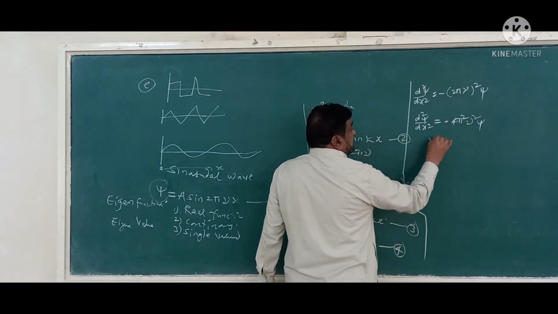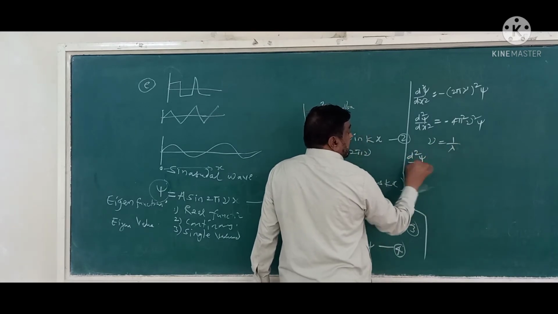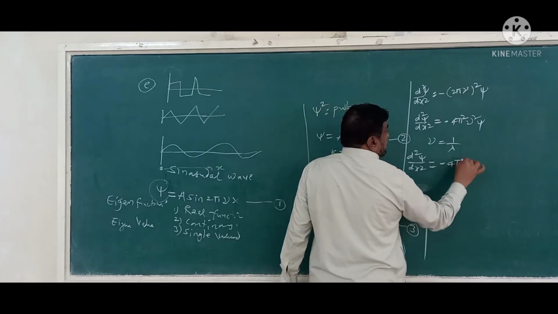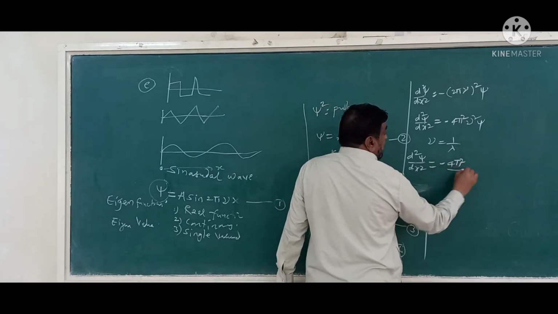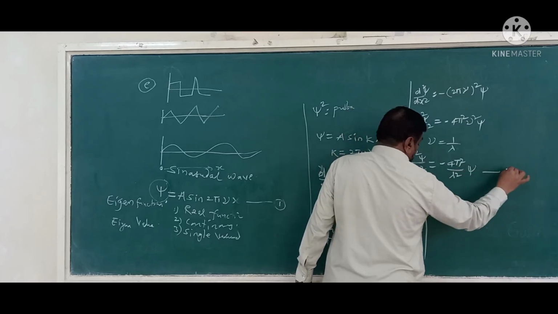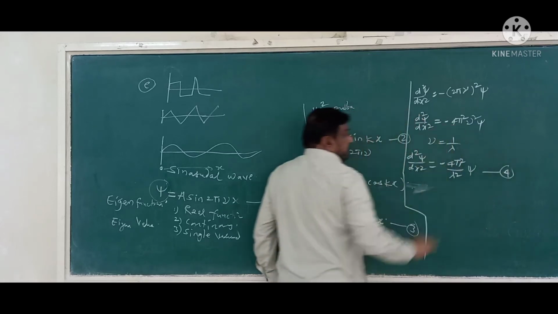But we know that mu equals 1 upon lambda. So we can write d square psi by dx square equals minus 4 pi square upon lambda square into psi.